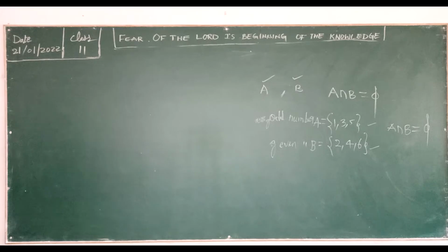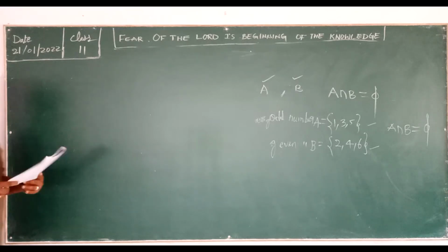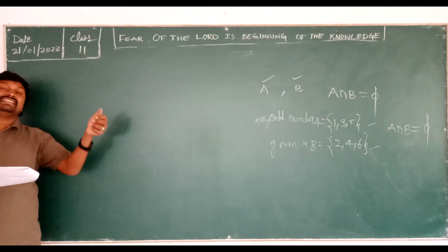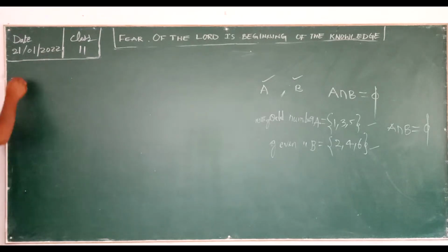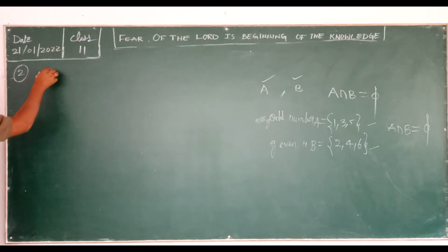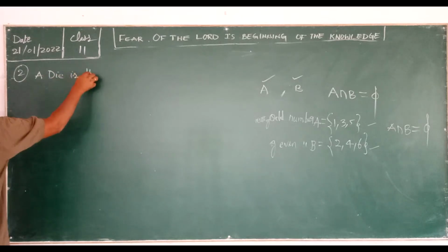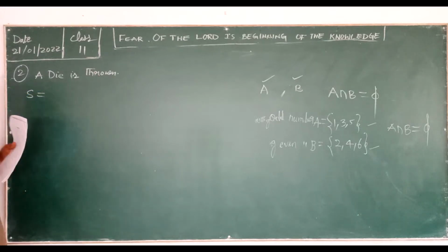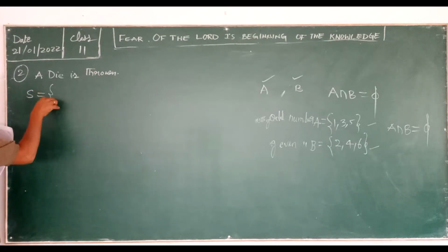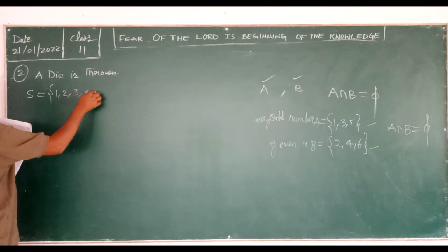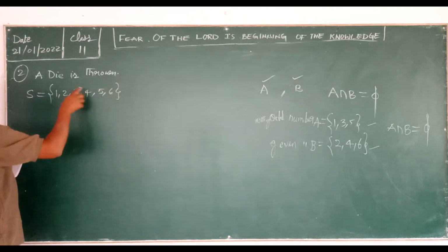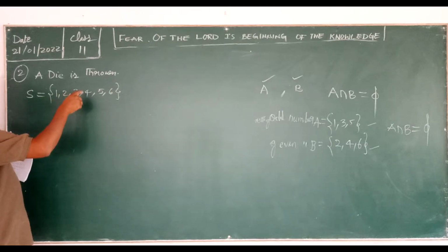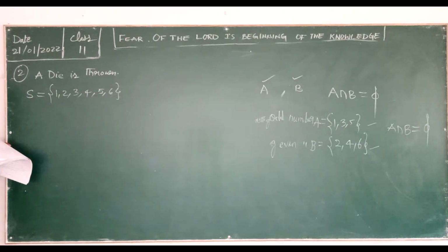So now the next one, the second one. A die is thrown. Describe the following events. A die is thrown, so what is the sample space? Let me write here. A die is thrown. What is the sample space? You just type it in. 1, 2, 3, 4, 5, 6. Here they said only a die, a die means a single die. So we'll write 1, 2, 3, 4, 5, 6. This is our sample space.